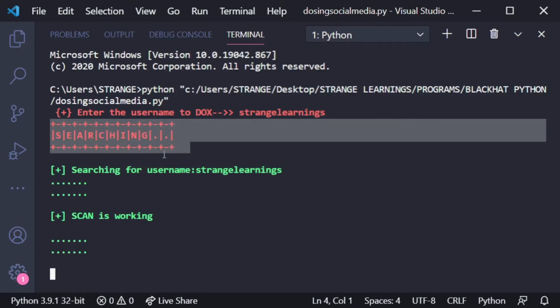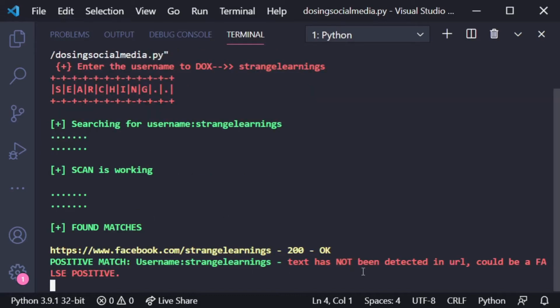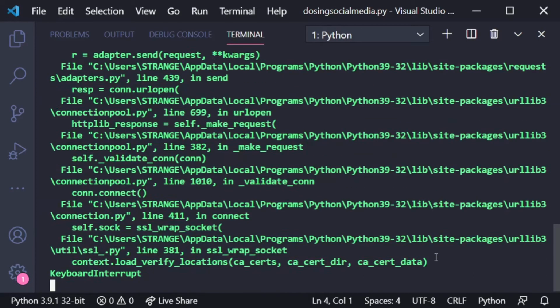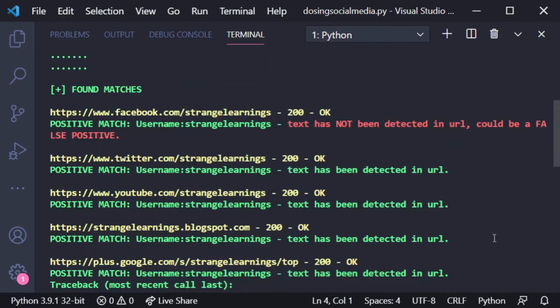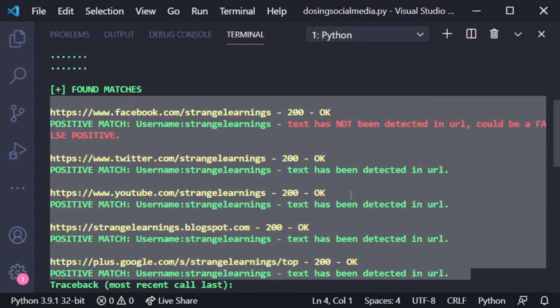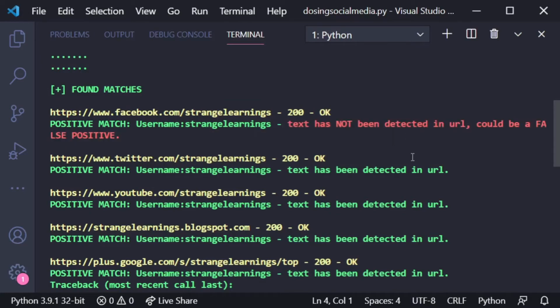This is the banner. We have defined a function for the banner. Then it says it is finding matches. Okay, now just canceling right here. We have got five searches. The first one says no positive detection, which means it didn't find any page on Facebook. It found a page on Twitter, it found one on YouTube, it found one on Blogspot, and plus google.com.